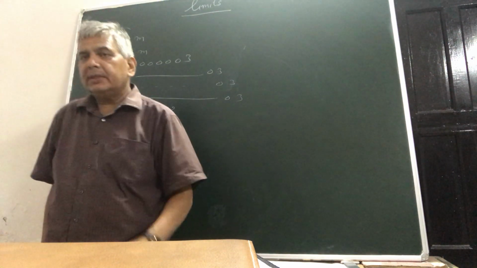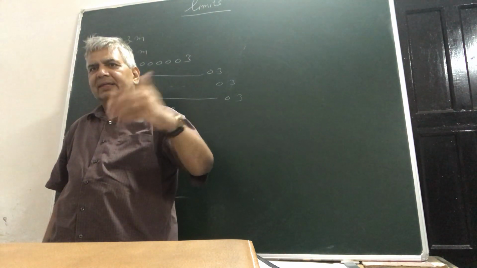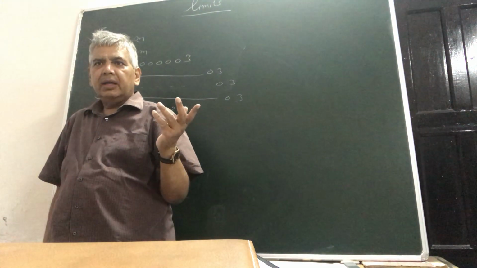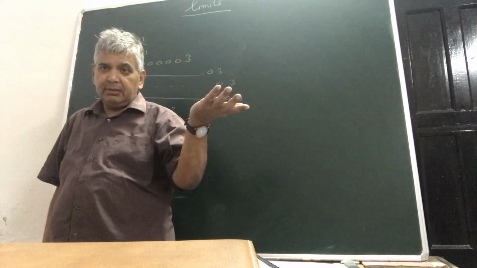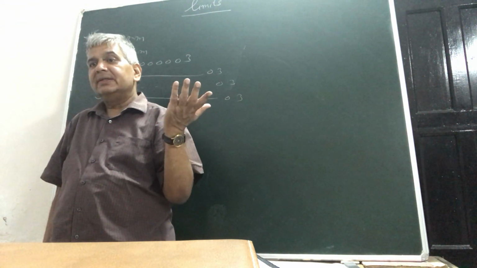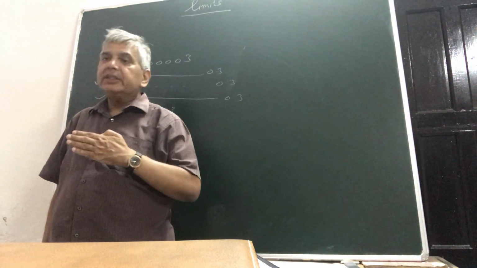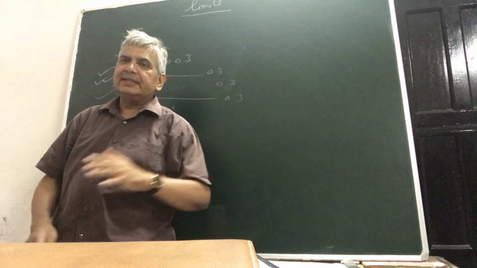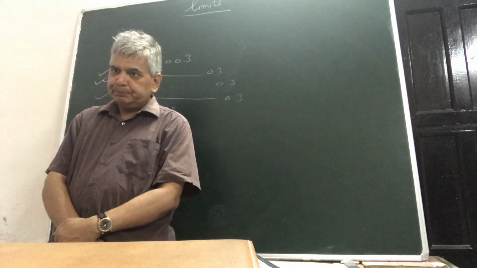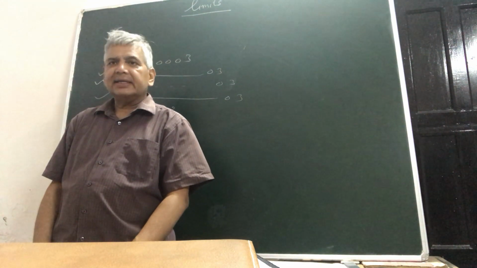So nearness and similarly farness, because suppose you say that something is too far away, say 10 raised to power 6 miles away from here. Then if I say 10 raised to a billion, then in comparison to 10 raised to a billion, the earlier number 10 raised to power 6 becomes too small. So both these concepts of nearness and farness are relative ones. There is no end to it. So this is one thing which you will bear in mind while understanding the concept of limits.